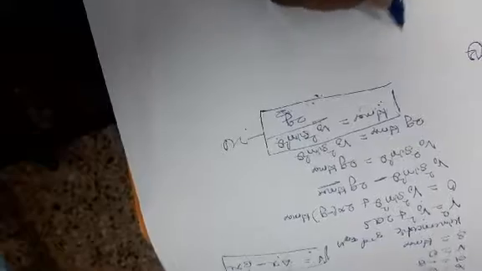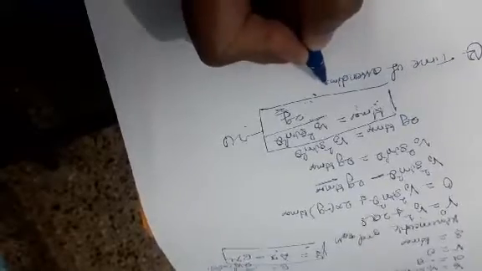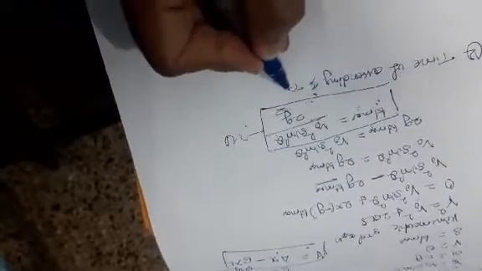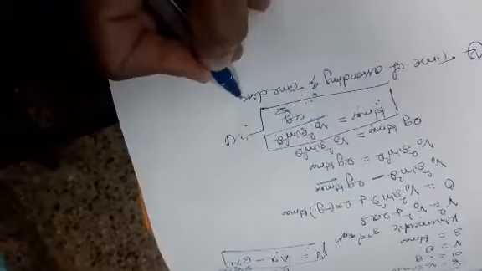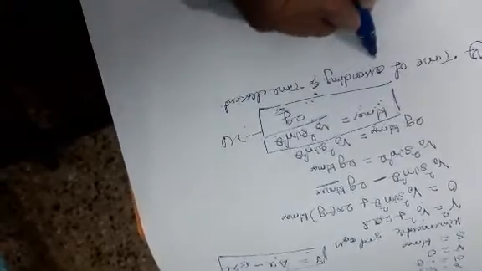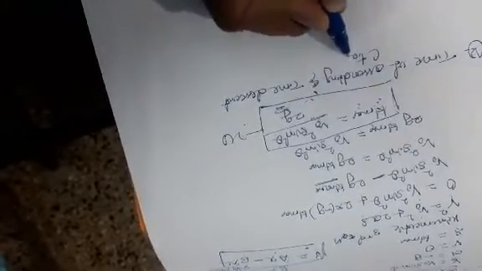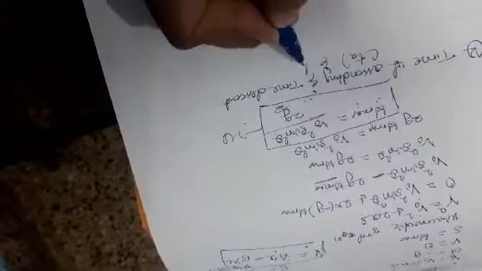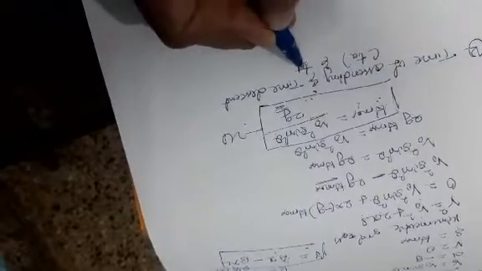The second parameter is time of ascent and time of descent. The symbol of the time of ascent is small t with suffix a, and the symbol of the time of descent is small t with suffix d. These are the symbols of time of ascent and time of descent.